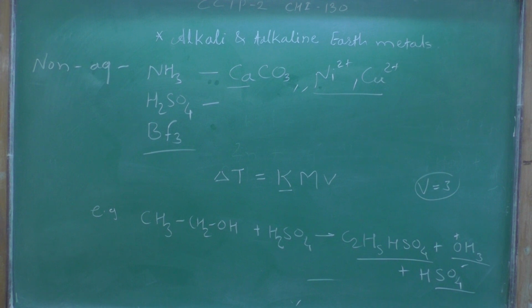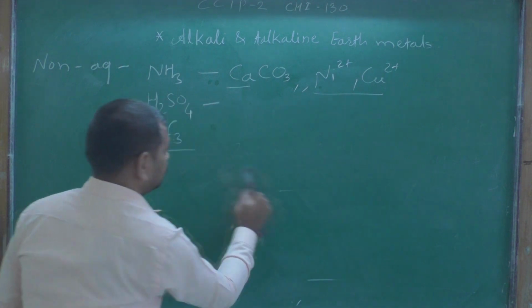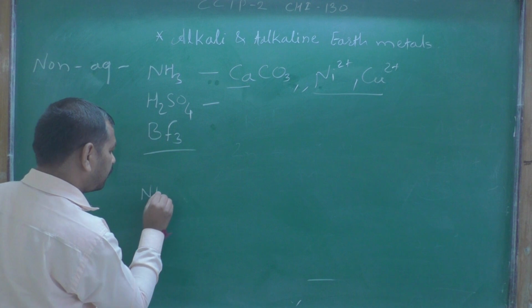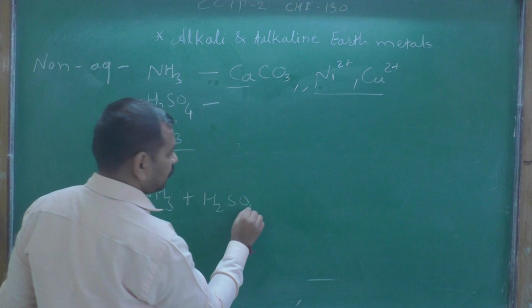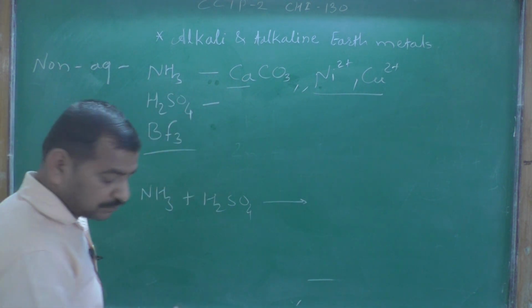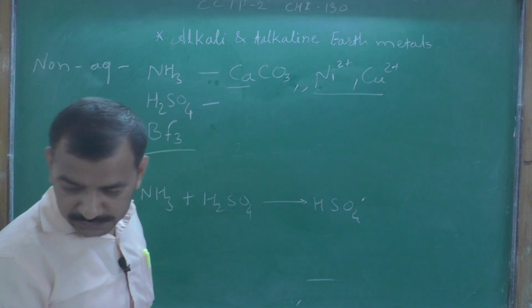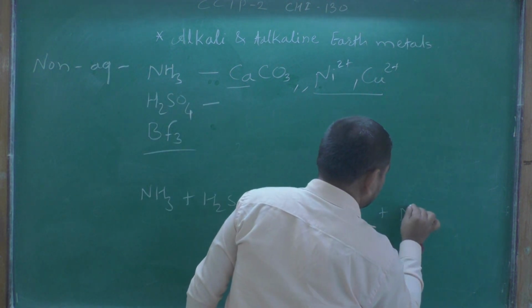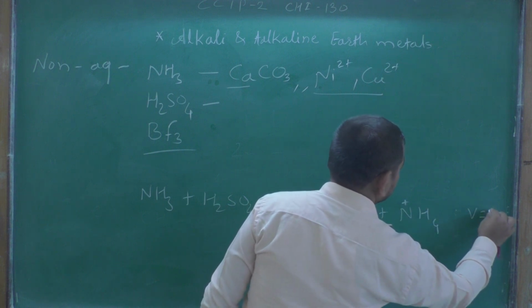Similarly, ammonia NH3 plus H2SO4 gives HSO4 minus and NH4 plus, so here phi is equal to 2.